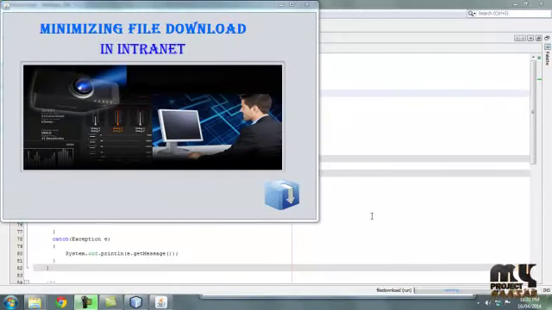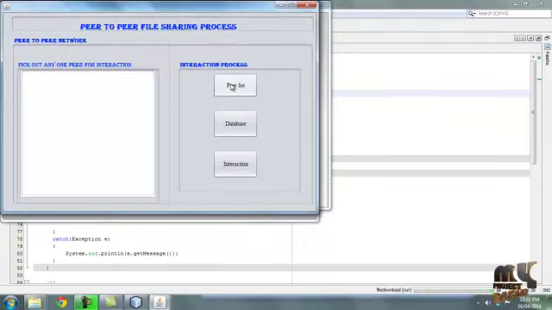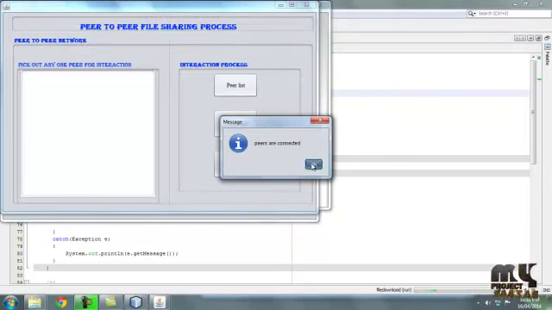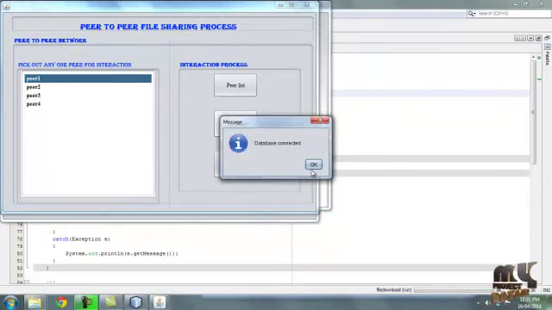Let's move to a demo of our process, minimizing file download in the internet. Then move to the server configuration process. By clicking server, the server is configured successfully. Then move to the next process. Here the peer list is shown. Peers are connected. Select any one peer and select database connector.